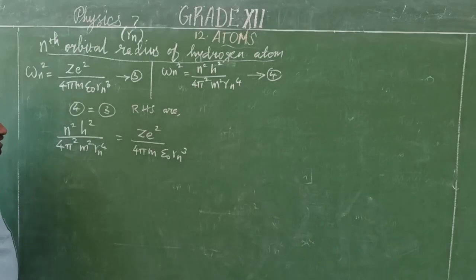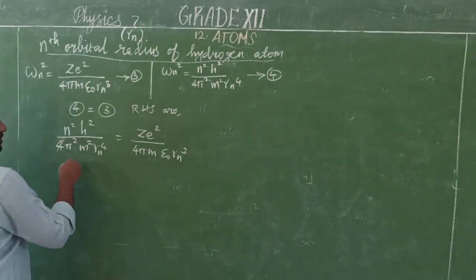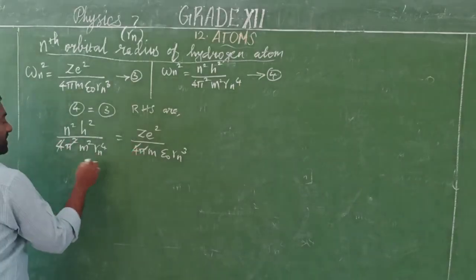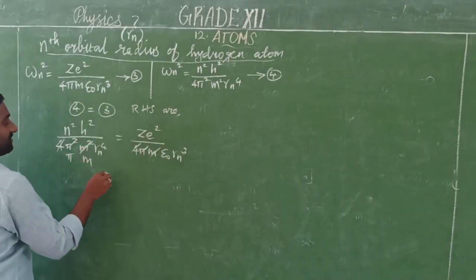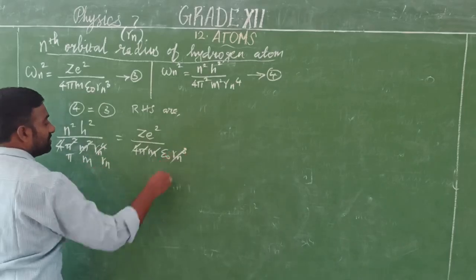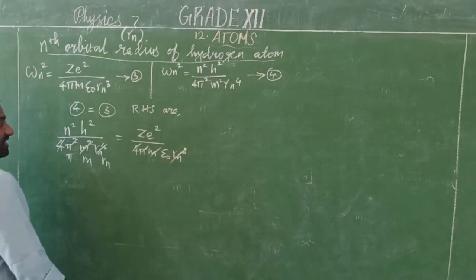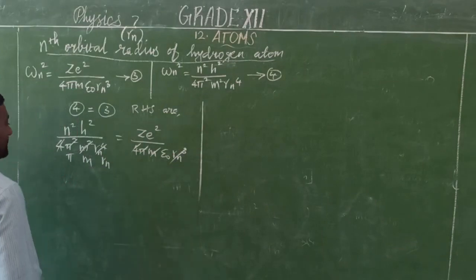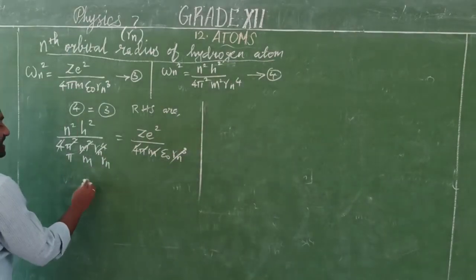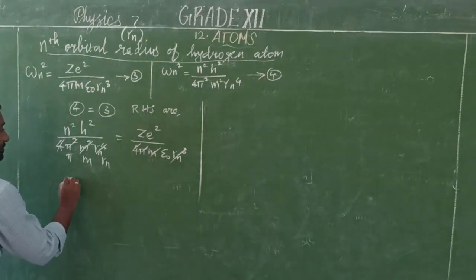Then we can eliminate the common factors. In 4 pi square and pi, only pi is left. Here m square and m, only m is left. Here R_n will be cancelled. So finally, the nth orbital radius can easily be determined.